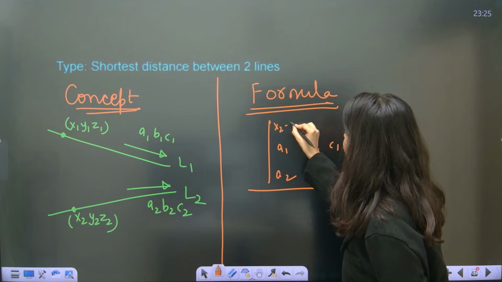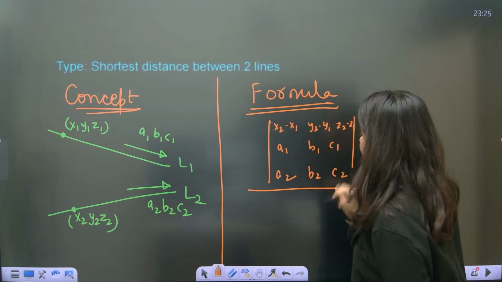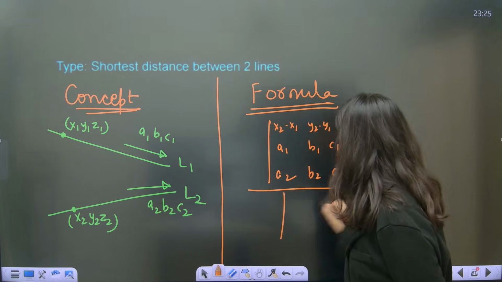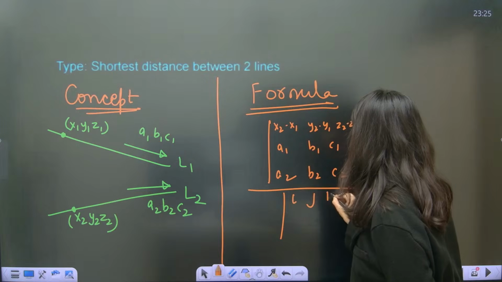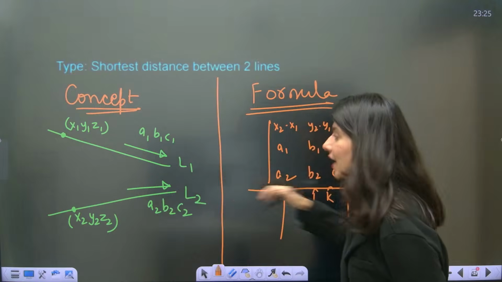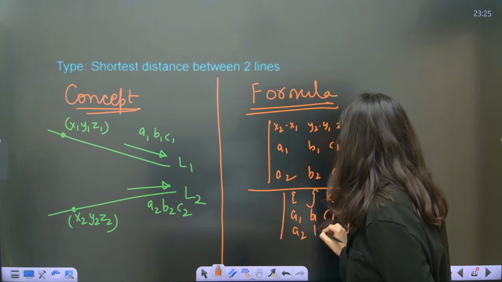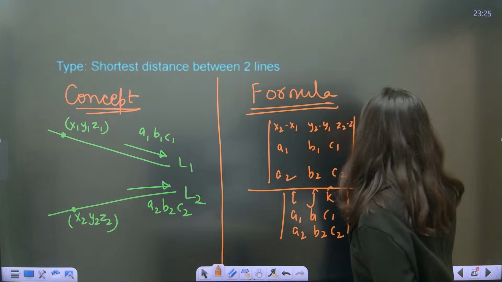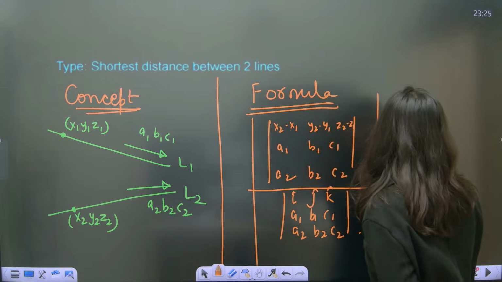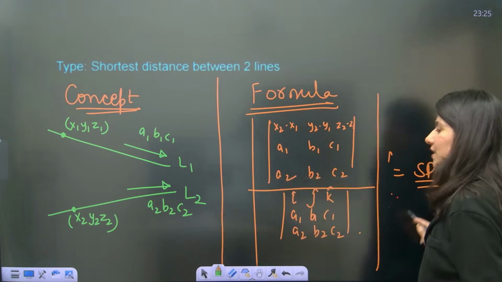And x2 minus x1, y2 minus y1 and z2 minus z1 will be in row number 1. And in the denominator, you have to take the cross product of i j k, A1, B1, C1, A2, B2, C2, the cross product of line number 1 and line number 2, with a modulus. This is your formula of shortest distance. Absolutely important. This is the formula.